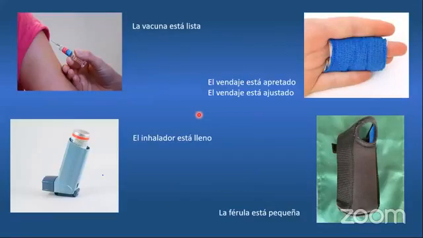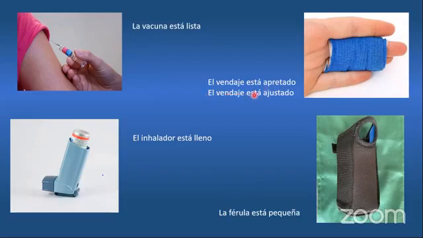Next one here. We can use the verb to be estar also for objects like this, vaccines. Let's see the sentence here. La vacuna está lista. The vaccine is ready. El vendaje está apretado. It's tight. There is another way how to say the same.